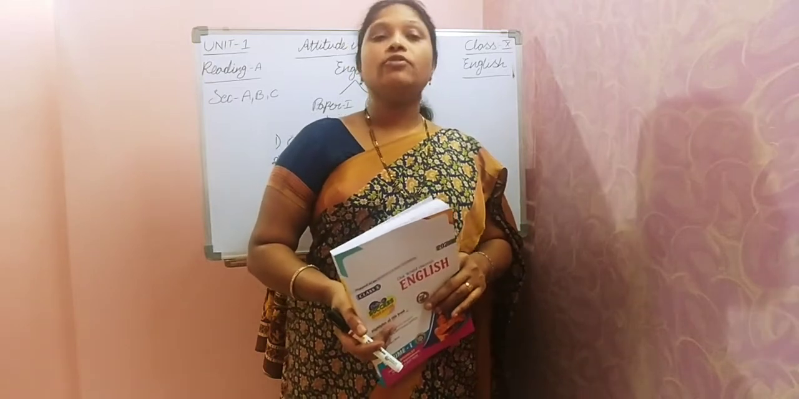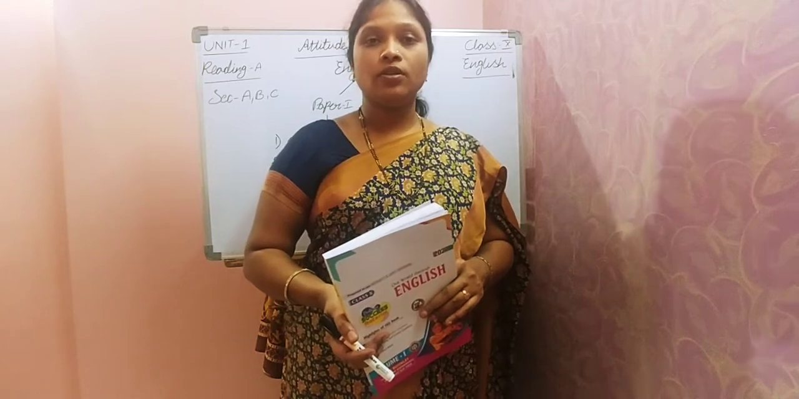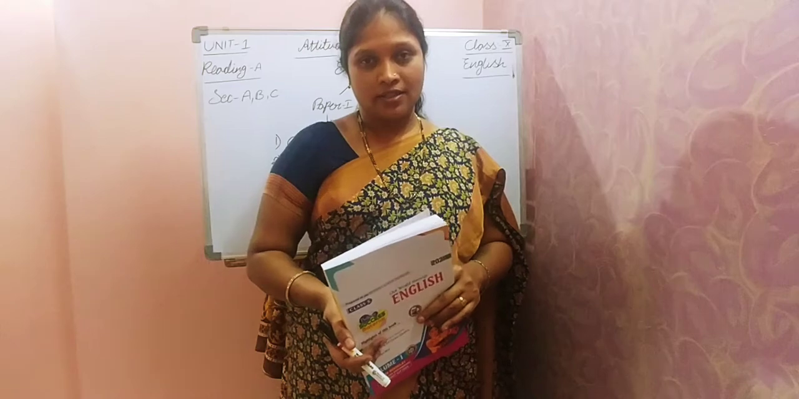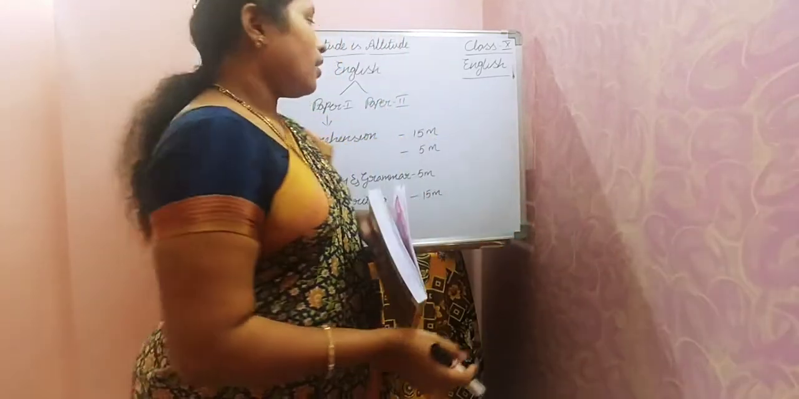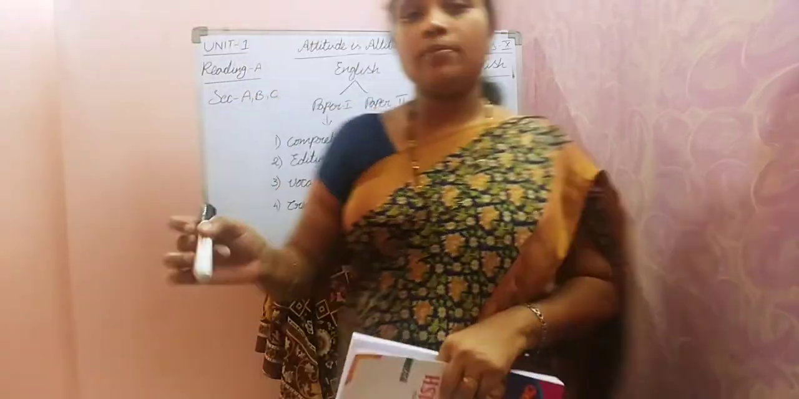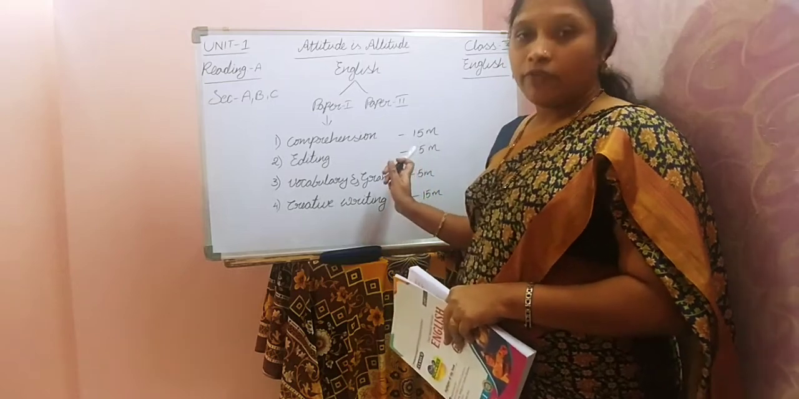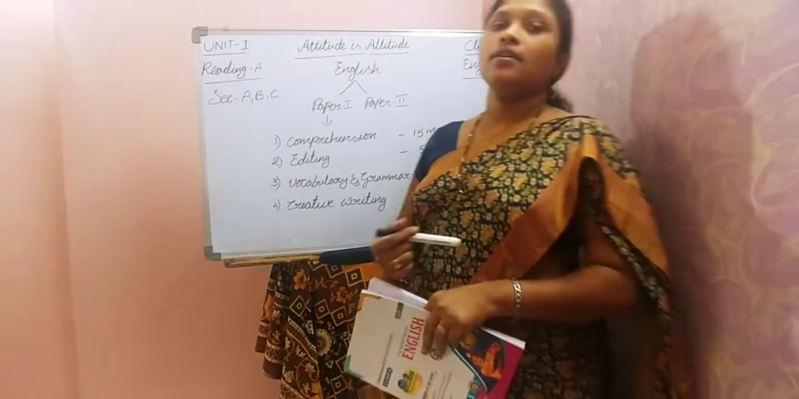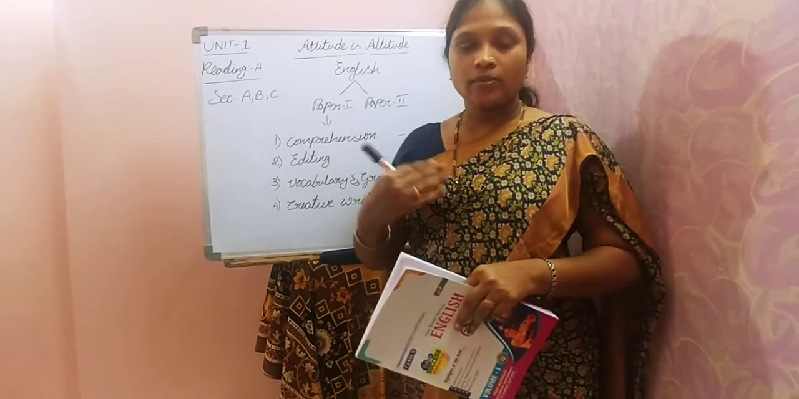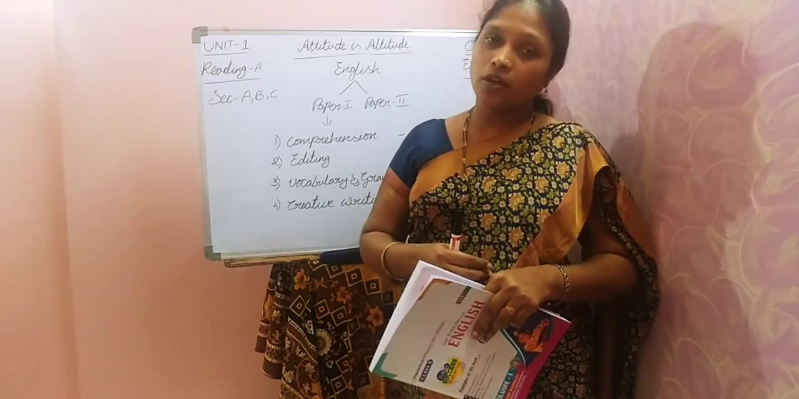Paper 1 will be for 40 marks, and in paper 1 and paper 2 you will have three sections: section A, section B and section C. Overall, the division of paper 1 will be like this. First, comprehension you will get for 15 marks. Comprehension means paragraphs from the lessons will be given. Below the paragraph you will have multiple choice questions and short answers.